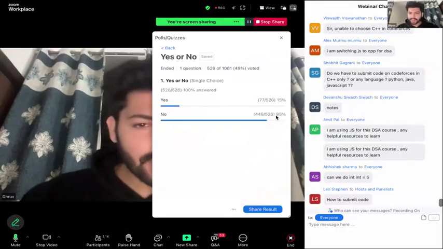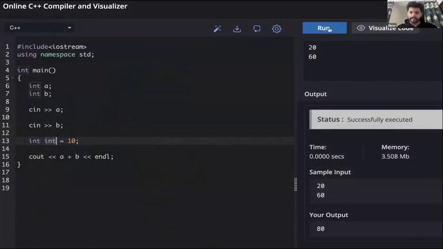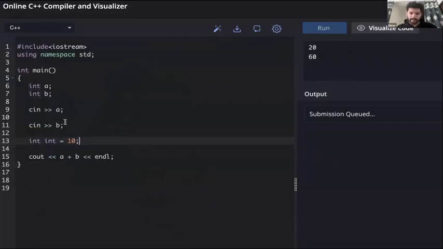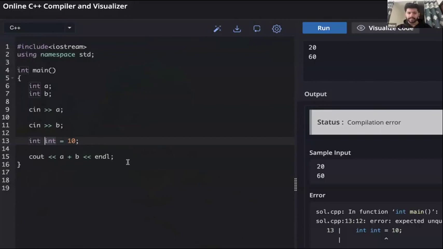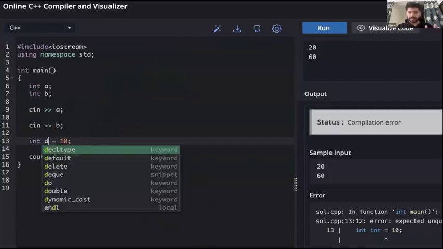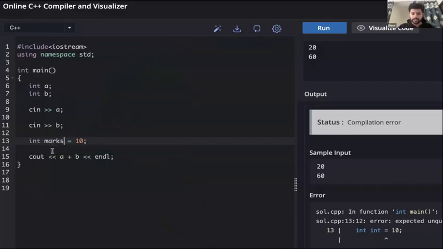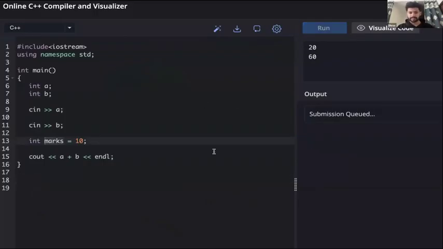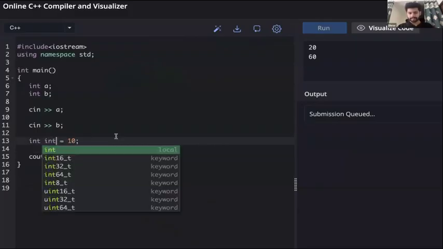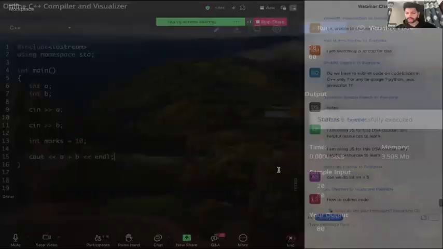Correct. We cannot create a variable named int. If we try to run this code, it will not work. There are some reserved keywords. So int is reserved, double, long, all of them are reserved keywords. I can have variable A, B, C, D, but I cannot have something known as int. I can have age, I can have marks, anything that is not already present in this language. Whatever English words you use in your day-to-day life, you can create those variables, but you cannot create a variable named int. I hope that is clear to everyone.